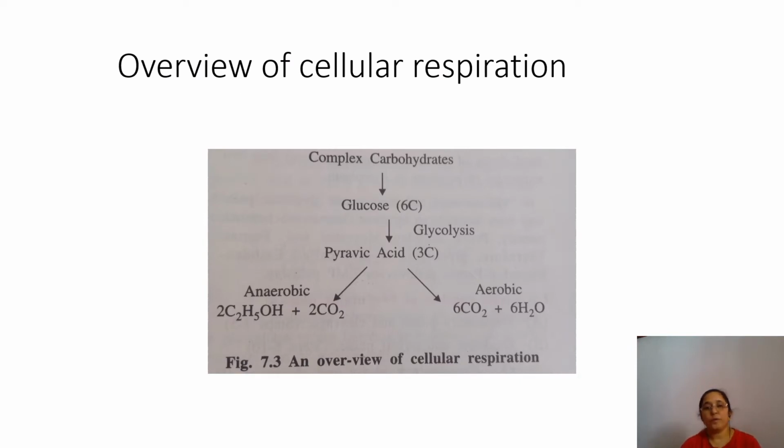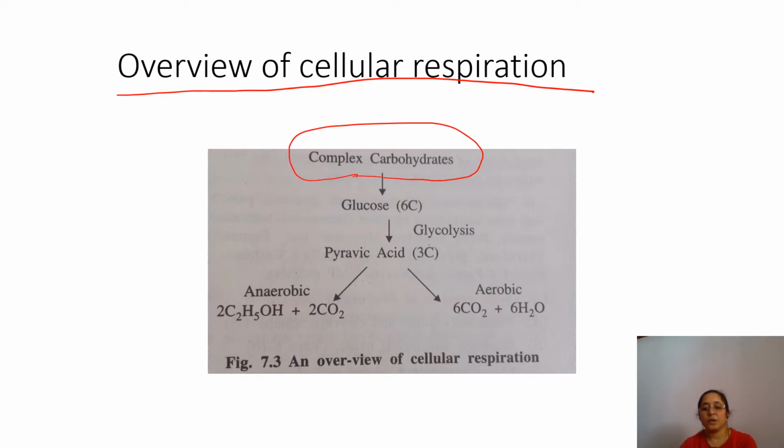Now, overview of cellular respiration. In 10th class also you have studied that there are different pathways for the breakdown of glucose, isn't it? So here you can see that respiration involves the biological oxidation of complex organic food, so complex carbohydrate, into simple substances with the release of energy.